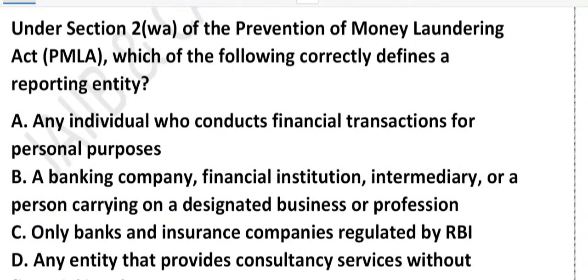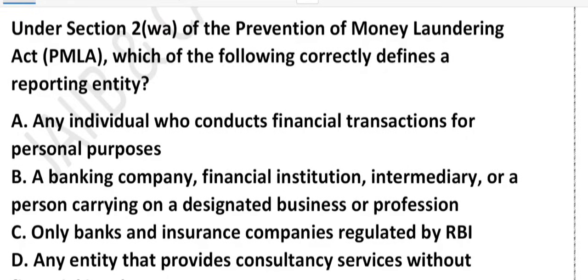Under section 2(1)(wa) of the Prevention of Money Laundering Act, PMLA, which of the following correctly defines a reporting entity? Options: A, any individual who conducts financial transaction for personal purpose. Option B, a banking company, financial institution, intermediary, or a person carrying on a designated business or profession. Option C, only bank and insurance company regulated by RBI. Option D, any entity that provides consultancy service without financial involvement.